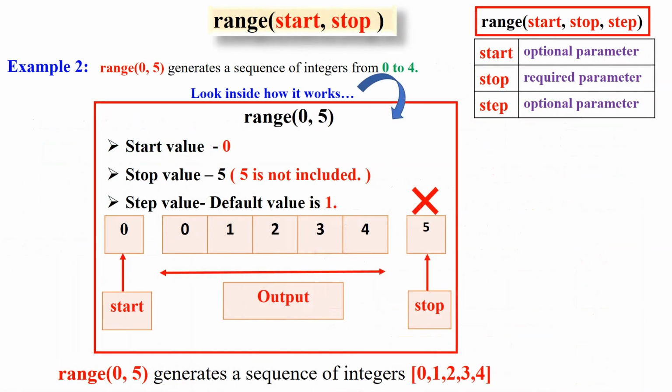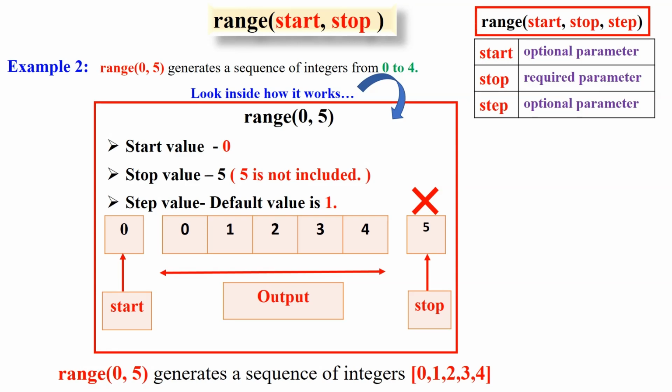Here, we are going to learn about Python range of start and stop. That is, when the user calls range with two arguments. When the user calls range with two arguments, the user gets to decide not only where the series of numbers stops, but also where it starts, so the user doesn't have to start at 0 all the time. Users can use range to generate a series of numbers from x to y using range of x, y. In this example, range 0, 5 generates a sequence of integers from 0 to 4.